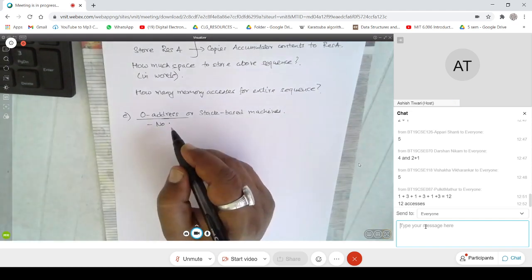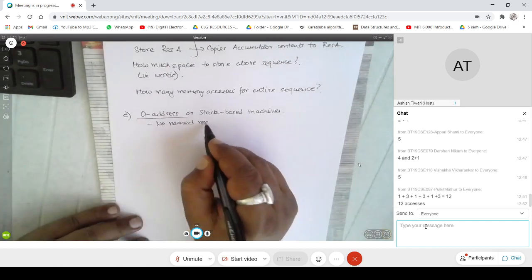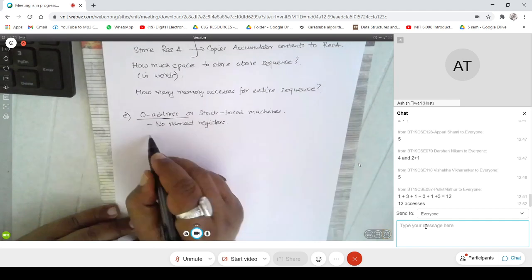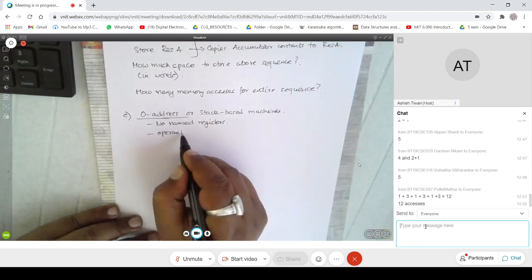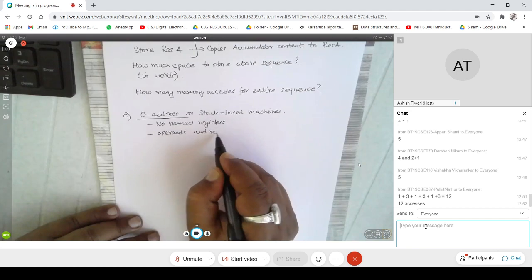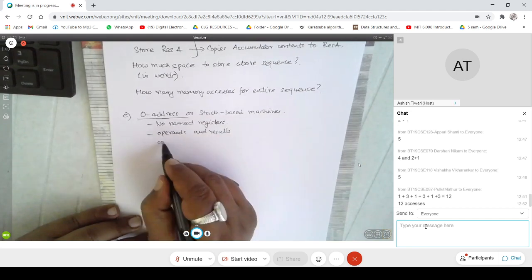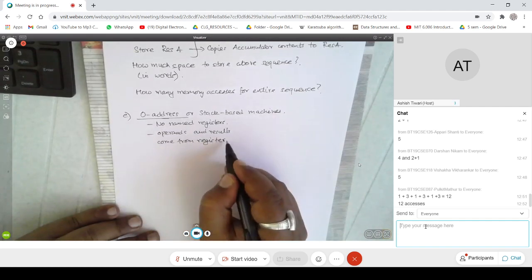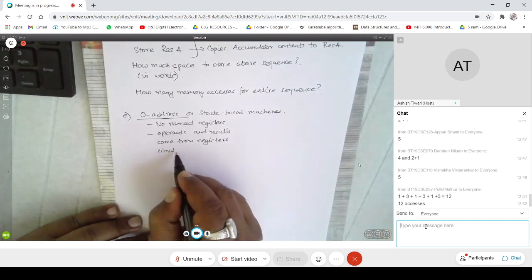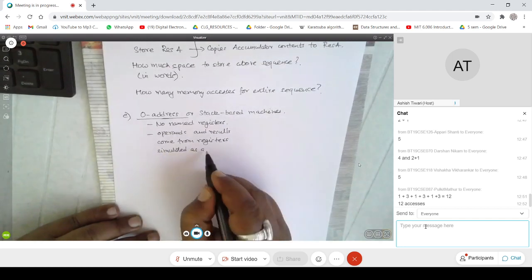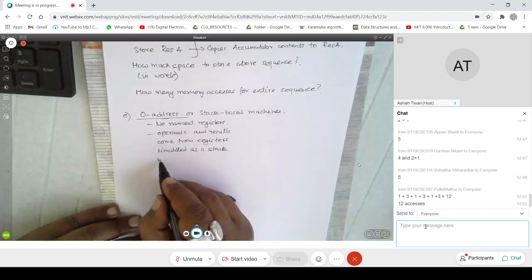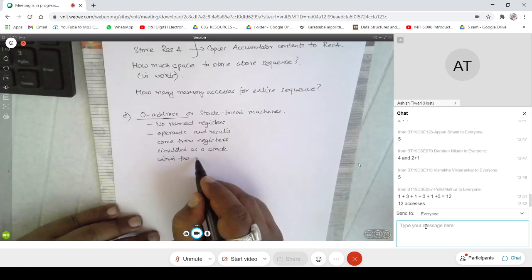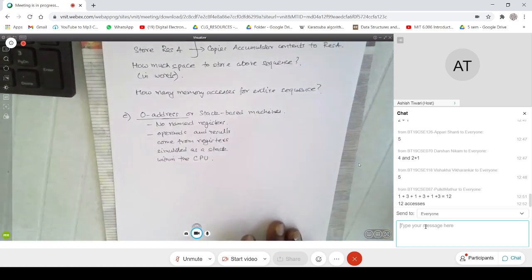Okay, as the name implies, here you have no name registers. Operands and results come from registers simulated as a stack within the CPU. So what I'm saying is, you don't have any name registers.